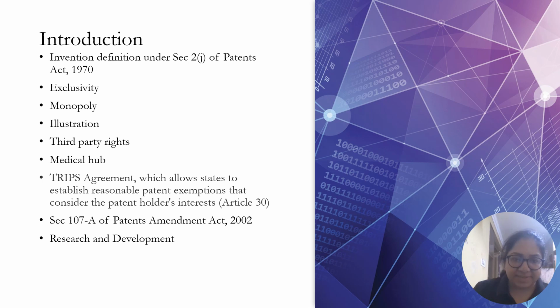So, Bolar exemption says that he can manufacture the drug provided it is for research and development purpose, and it should not be for a commercial purpose. So, it is basically a third party right given to the generic manufacturers to manufacture the drug because of public interest and also to serve the research and development purpose. Under the TRIPS agreement, it allows for Bolar exemption. In India, it is dealt under Section 107A.